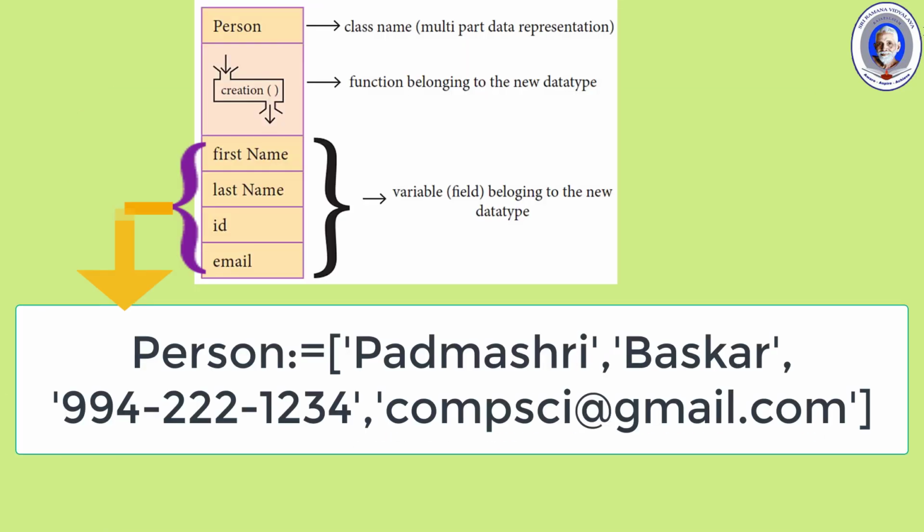The values inside the person list are Padmashri, Bhaskar, 994 222 1234, compscience@gmail.com. The list holds the values according to the fields mentioned in class person, but still it doesn't explicitly mention what each part represents. By seeing the list, it doesn't clearly tell what each value represents.